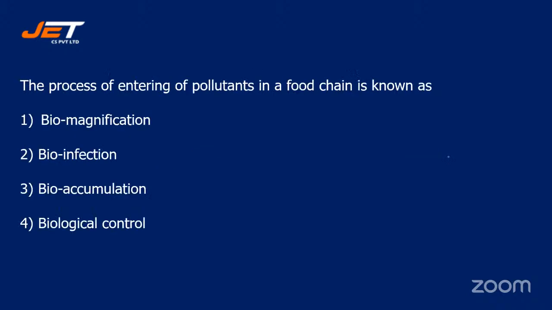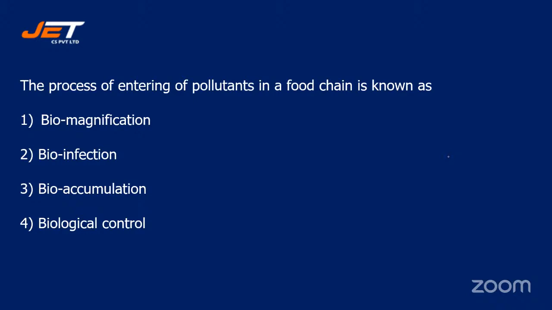Next question. The process of entering of pollutants in a food chain is known as: number 1, biomagnification; number 2, bioinfection; number 3, bioaccumulation; or number 4, biological control. The process of entering of pollutants in a food chain is known as dash.